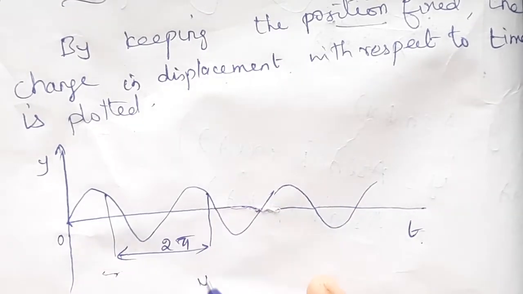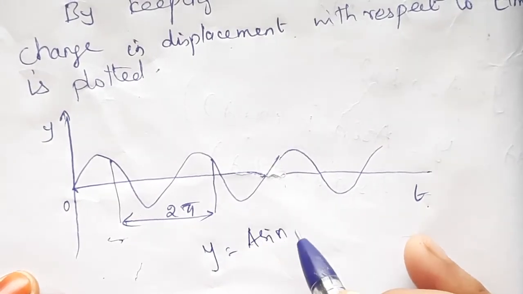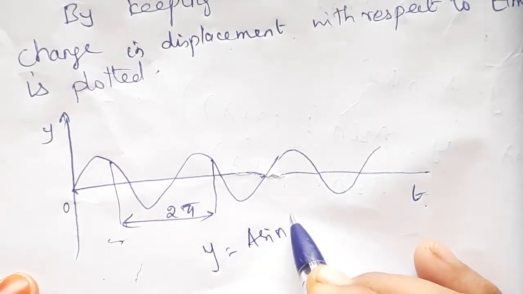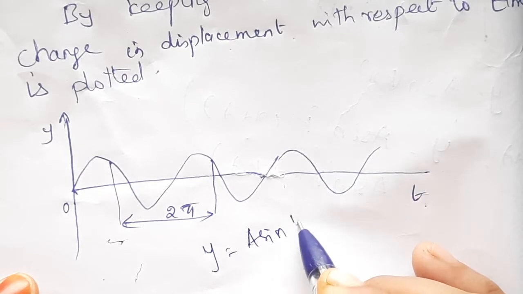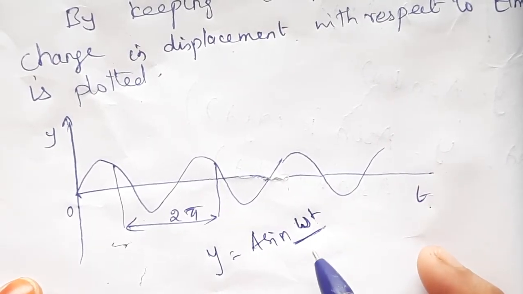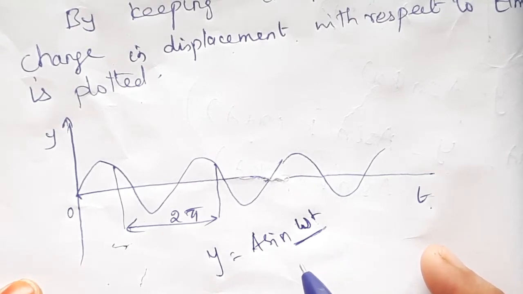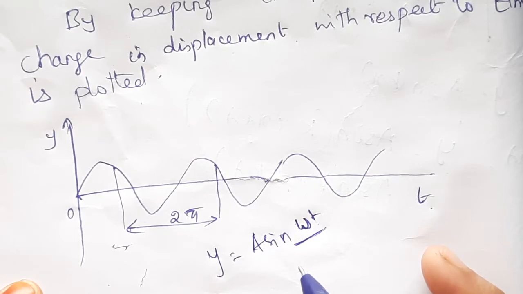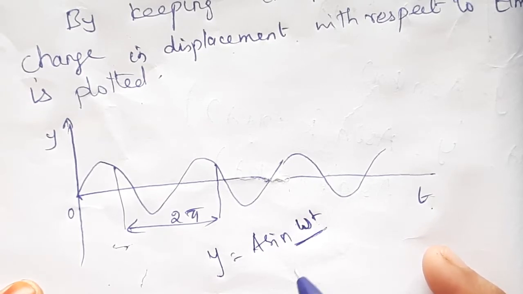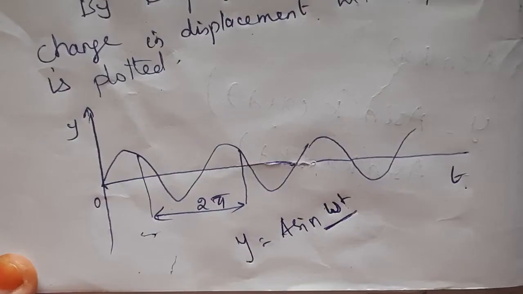So here also we can write the equation of displacement as y is equal to a sin kx, or else we can write y is equal to a sin omega t. So what is meant by omega? Angular frequency. This means the wave oscillates, or the number of cycles per second. Angular frequency means number of cycles per second.